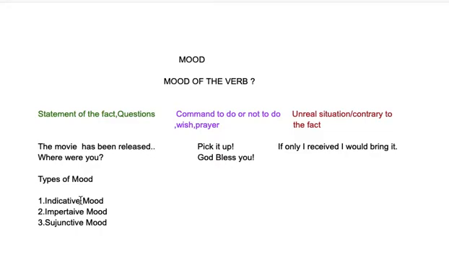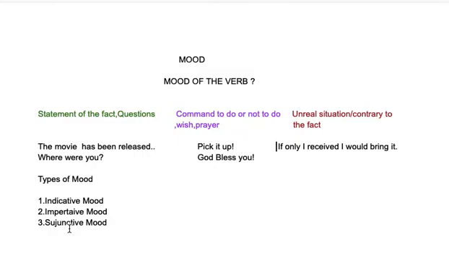The first one is indicative mood, then imperative mood, and subjunctive mood. Now out of these three moods, you would see that indicative and imperative mood seem to be simpler as compared to subjunctive mood. Indicative mood we come across in everyday life, whatever sentences we make, either it's indicative or sometimes we definitely command or wish, that comes under imperative mood.